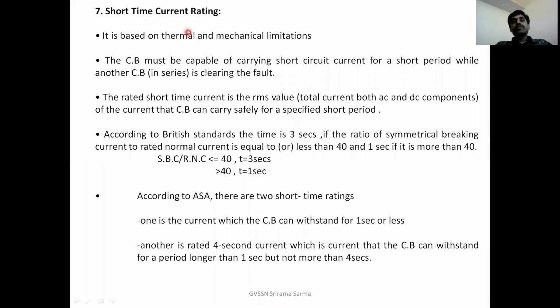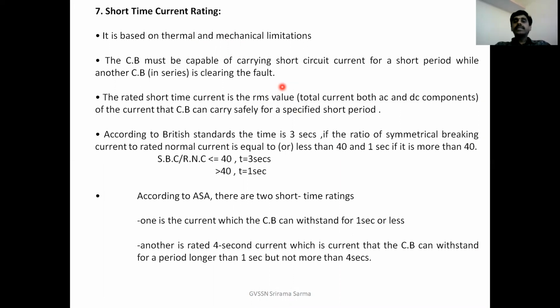Next, short-time current rating. Here, when a circuit breaker is connected in series with another circuit breaker, when the first circuit breaker is clearing the fault, then the other circuit breaker in series with that has to carry the fault current for some short period. That is called short-time current rating.